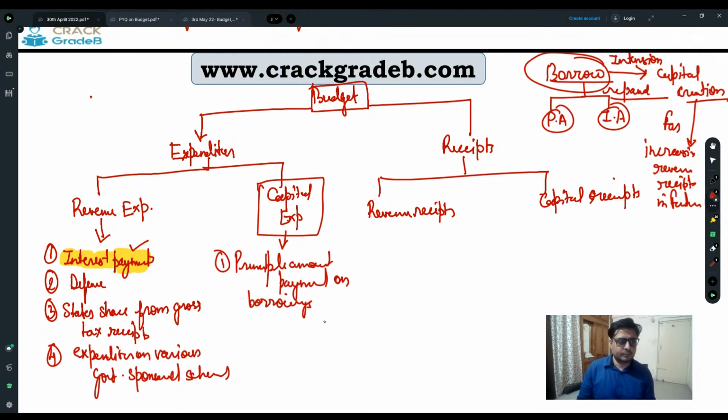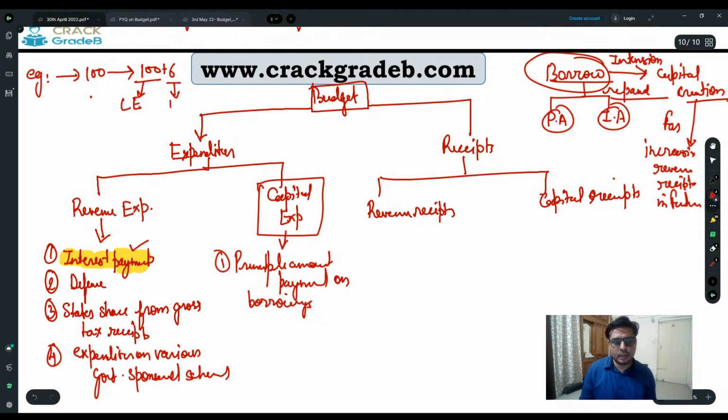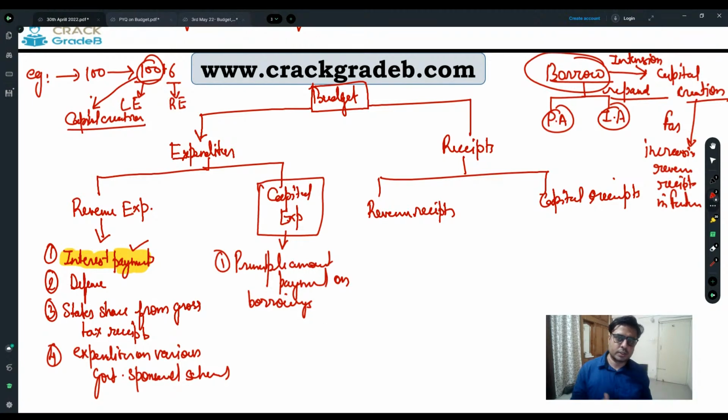Suppose, for example, the government is borrowing 100 rupees and on this 100 rupees the government has to pay 100 plus 6, right? So this 100 is going to be capital expenditure, and this 6 is going to be revenue expenditure. Why? Because the government is going to use this 100 rupees for capital creation, so that in future we can start generating more income.